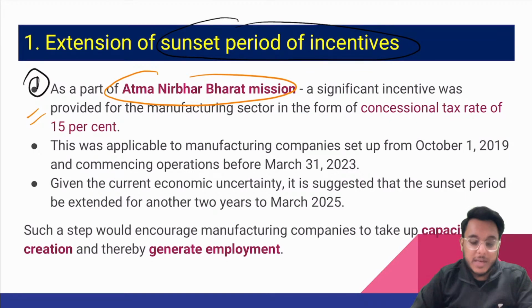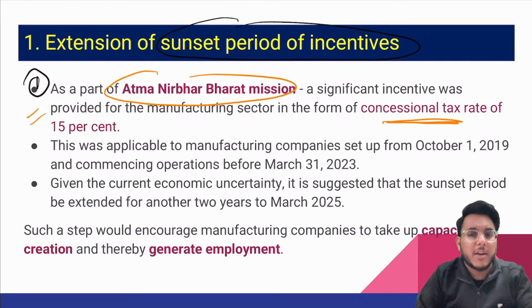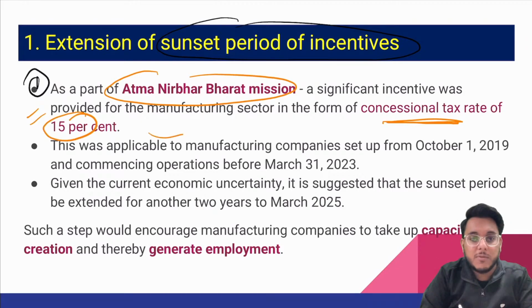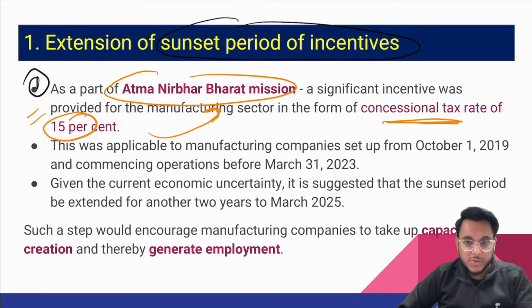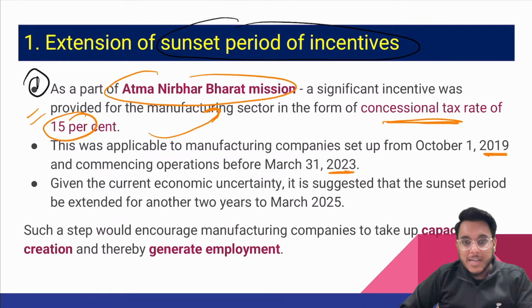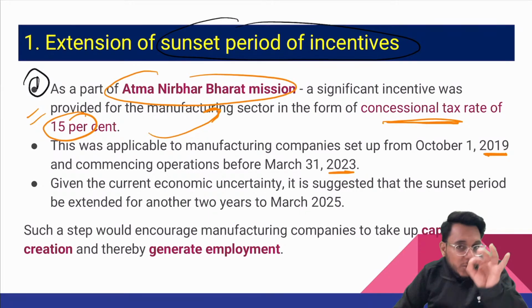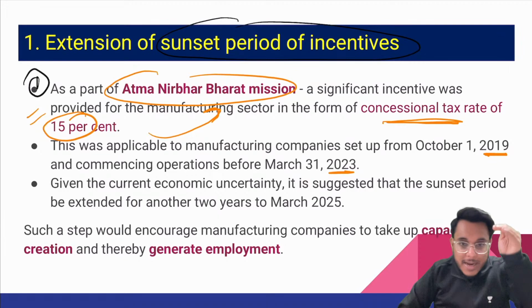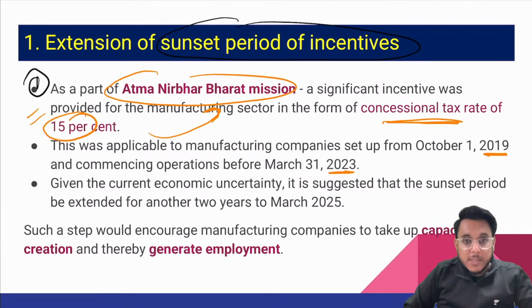Under Atmanirbhar Bharat Abhiyan, concessional tax rates were announced for a particular number of manufacturing sectors. A tax rate of 15% was announced for the manufacturing industry. Now, this particular incentive was available for the period of 2019 to 2023. March 31, 2023 is just coming, and the concessional tax rate on certain manufacturing sectors will go down. Because of this, it needs to be extended.